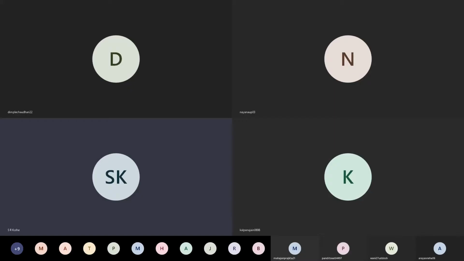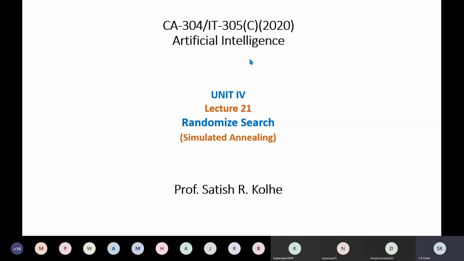In Unit 4, we are discussing randomized search algorithms, and in this category we will basically be discussing heuristic search algorithms, like the other algorithms that we discussed in Unit 3.